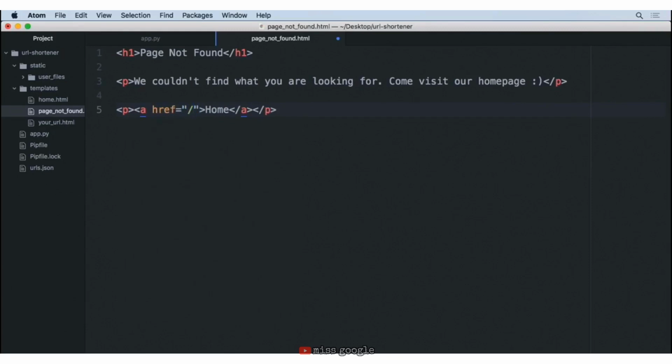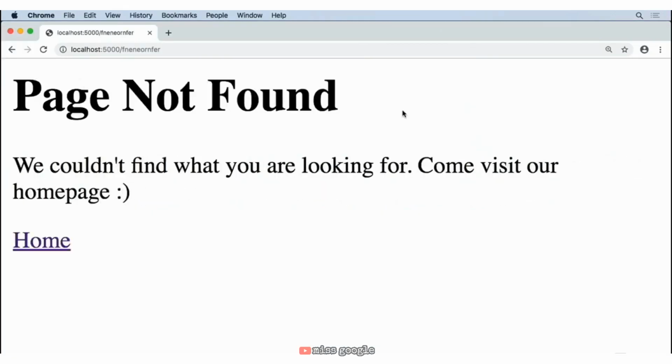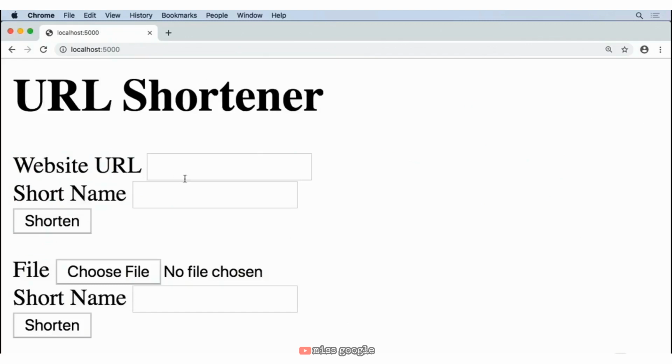We'll put a slash here. Let's go ahead and save this, and now go reload this 404 page that we have. And look at that. Page not found. We couldn't find what you're looking for. Come visit our home page. And if they click that link, it takes them back home.